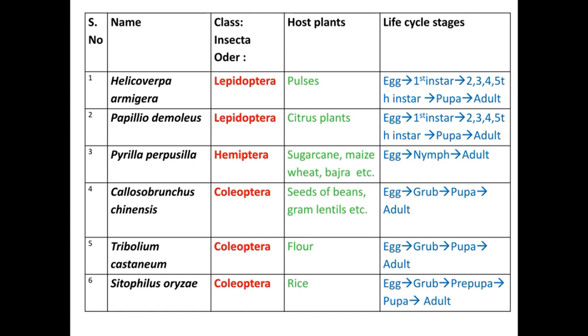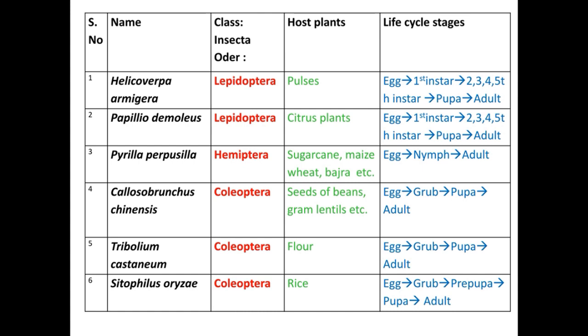For Helicoverpa armigera, host plants are pulses. In Papilio demoleus, host plants are citrus plants. In Pyrilla, host plants are sugarcane, maize, wheat and bajra, etc. In Callosobruchus chinensis, host plants are seeds of beans, grams and lentils, etc. Tribolium castaneum resides in flour. Sitophilus oryzae resides in rice, so it is also named the rice weevil.